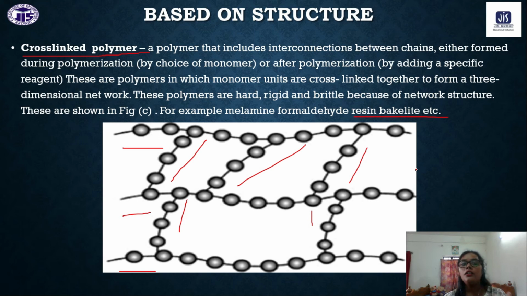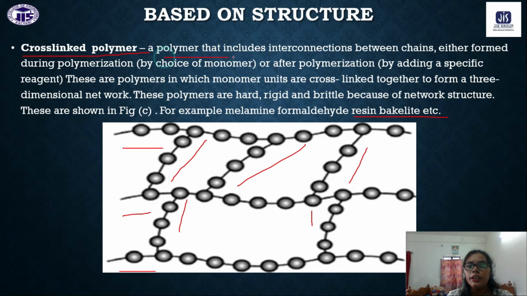Okay, so cross-linked polymer, generally what will have? All chains are interlinked with each other, and they have the network structure, for which they are very hard. As an example, the formaldehyde resin, that is the bakelite. And this synthesis also you have in your chemistry lab, the synthesis of formaldehyde resin or bakelite. So at that time you can also see how hard that polymer is.